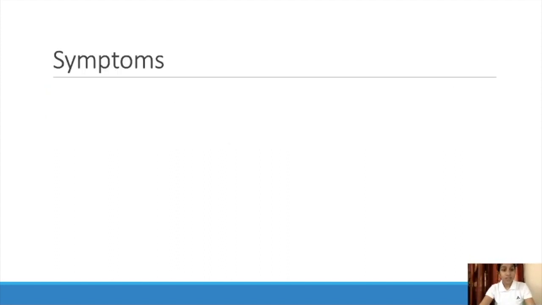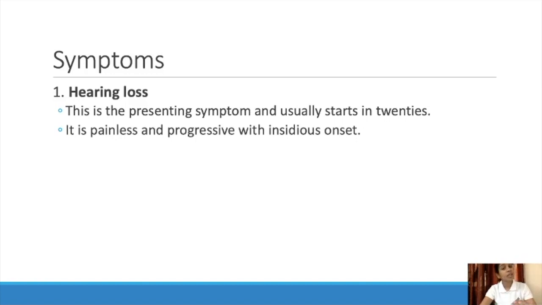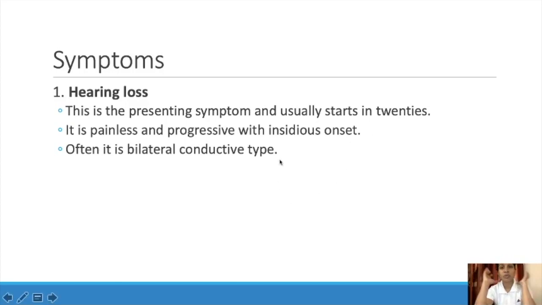So next comes the symptoms. Hearing loss is the main symptom. This is the presenting symptom and usually starts in the 20s, and it is painless and progressive with insidious onset. So painless, only deafness will be there, and along with that there won't be any pain. It is painless and progressive, and often it is bilateral conductive type. So both the ears will be affected.